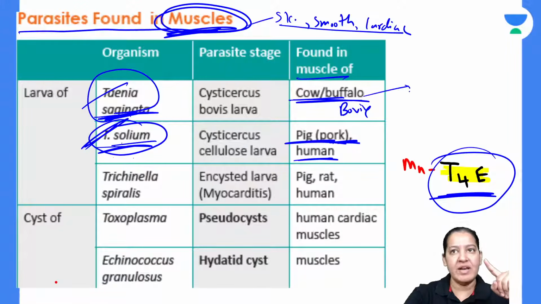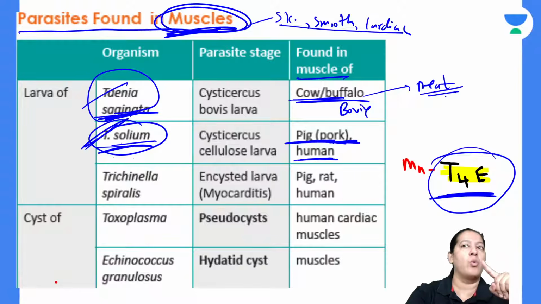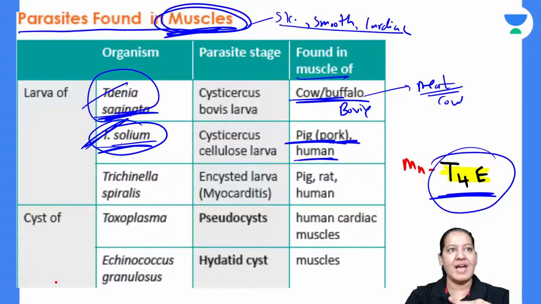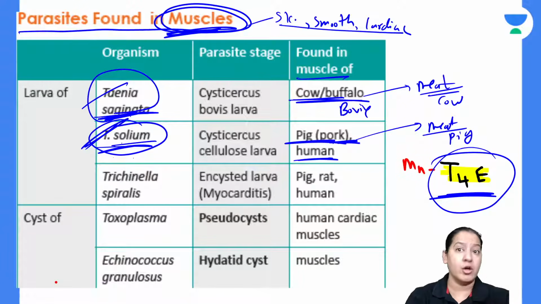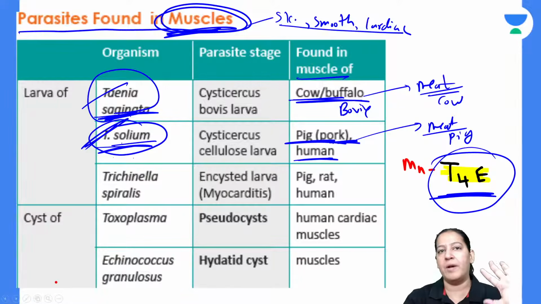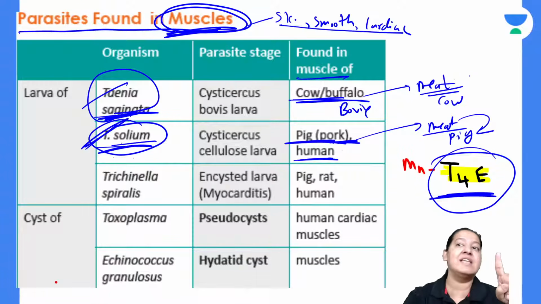So if someone is eating the meat of cow without cooking, uncooked meat, the human can have infection of Taenia saginata. That is the route of infection in Taenia saginata. If someone is eating meat of pig without proper cooking, uncooked or undercooked, not cooking properly, the parasite is present. People eat the muscle of these animals, so in the muscle, the parasite is present.